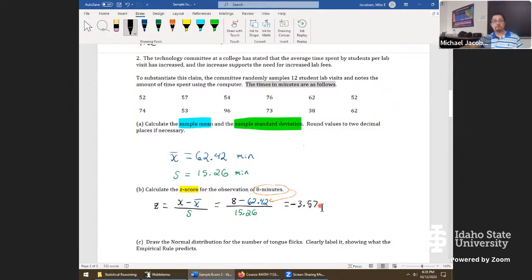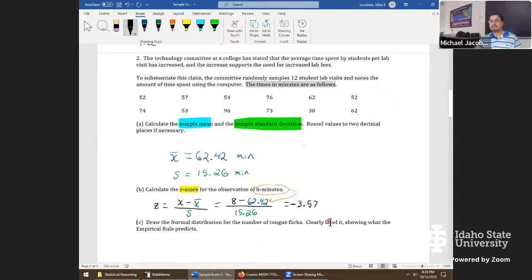Now let's take a look at this and see if it makes sense this time. If it's negative, that would mean a value of 8 minutes is 3.57 standard deviations below, because of the negative, the mean of 62.42. That's what we should expect if 8 minutes is less than 62.42 minutes. Z-score should have come out negative on that one.